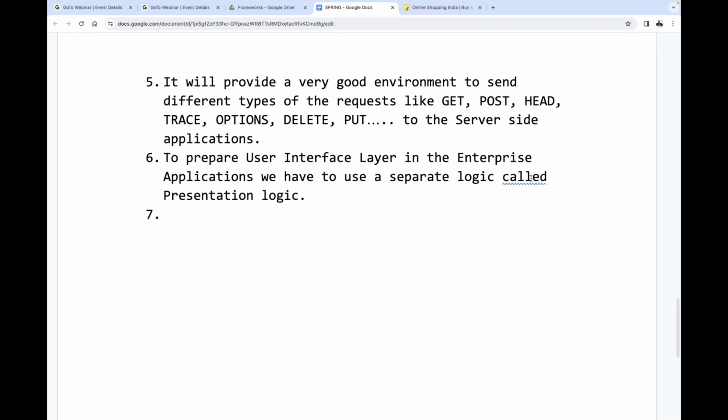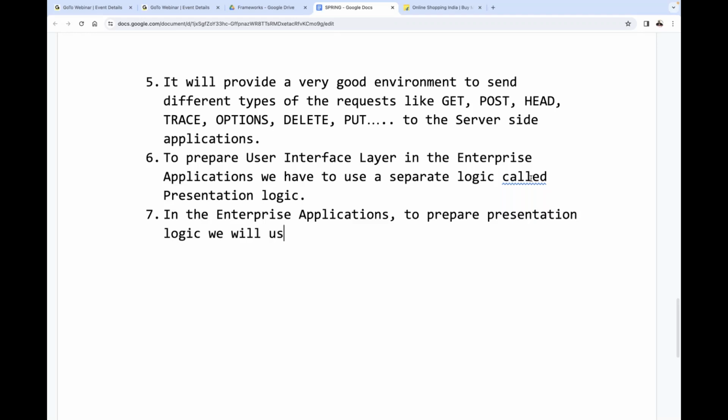Okay, fine. Next one: in enterprise applications, to prepare presentation logic, we will use technologies. What are the various technologies we are going to use?